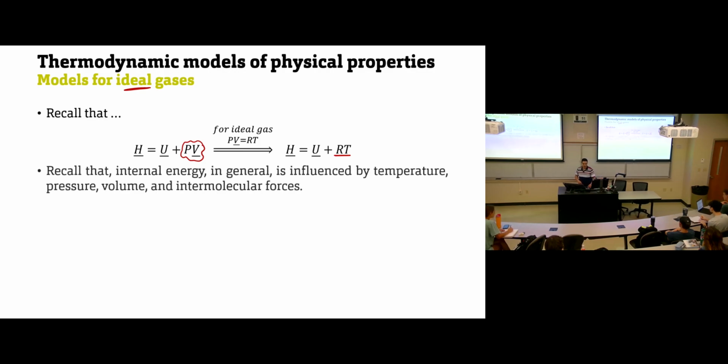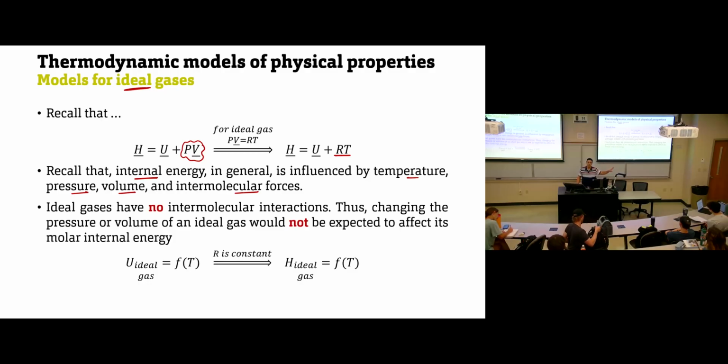Okay. And let's recall, in chapter 1 we said the value of internal energy is a function of temperature, pressure, volume, and the intermolecular forces. But for ideal gas, in the previous lecture we said we don't have any intermolecular forces. The interactions between the molecules are neglected.